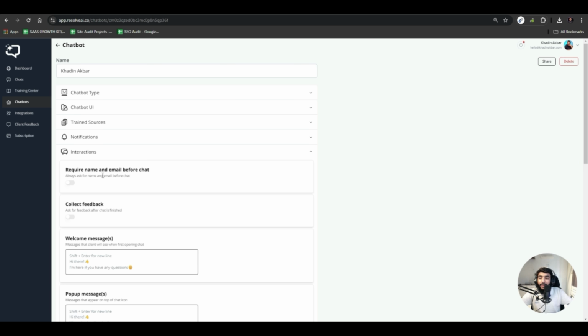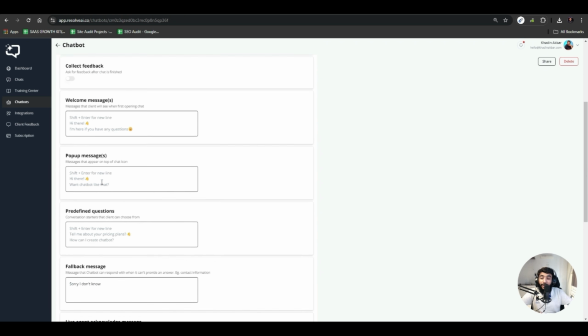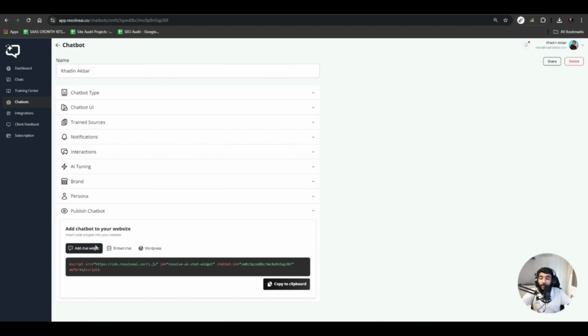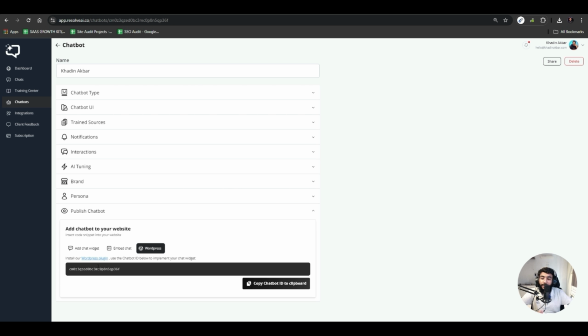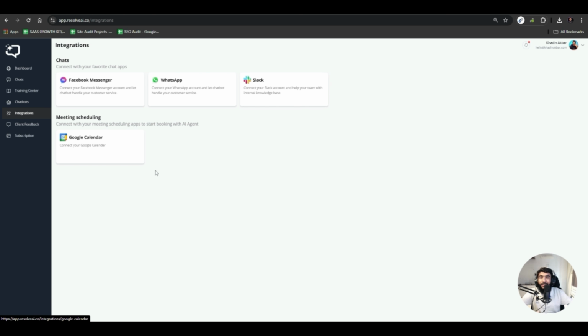Now we'll have to publish the chatbot on our website. There are three ways: WordPress, embed chat, and add chat widget. You can copy this code and put it into your custom website, or if you have a WordPress website, then you have a WordPress plugin as well, and I'll tell you that as well. But before that, let me just tell you about integrations. So you have 4 integrations right now: Facebook Messenger, WhatsApp, Slack, and Google Calendar.